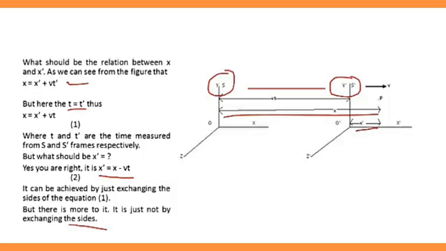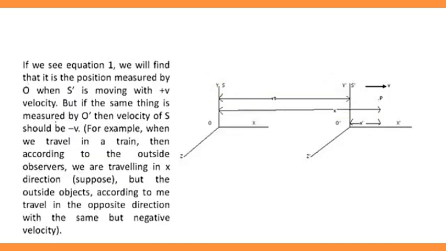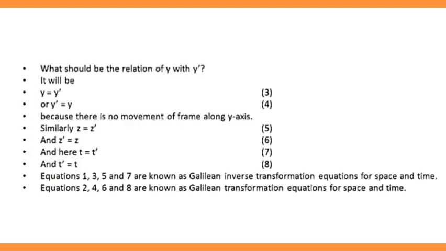It is perfectly right that x dash equals x minus vt, but this is not about exchanging the side. If we see equation 1, we find that x is the position measured by O, and O dash is moving with positive velocity plus v. But if the same thing is measured by O dash, the velocity should be negative. For example, for a train, according to the observer, the outside objects travel in the opposite direction, that is, with negative velocity.